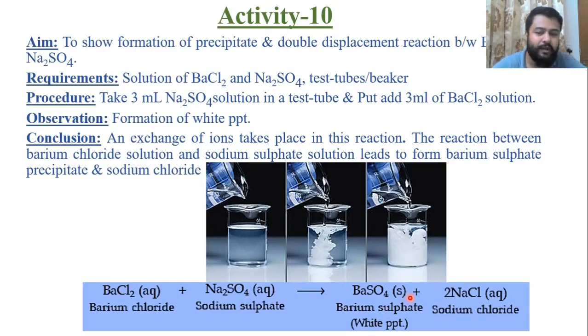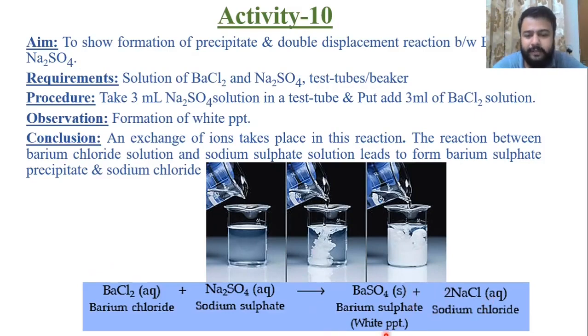Both the reactions are important. Mark all these important points. This white color change, or the previous one, the blue color of copper sulfate solution fading into green color solution. These points are really important. The best way to learn from this video is to pause this video, write down each and everything in your notebook, and mark the points which I am telling you, the important ones. This chemical equation is an important point, and especially the white precipitate.